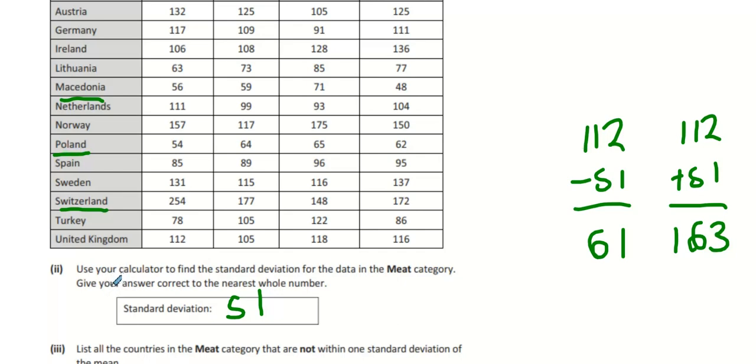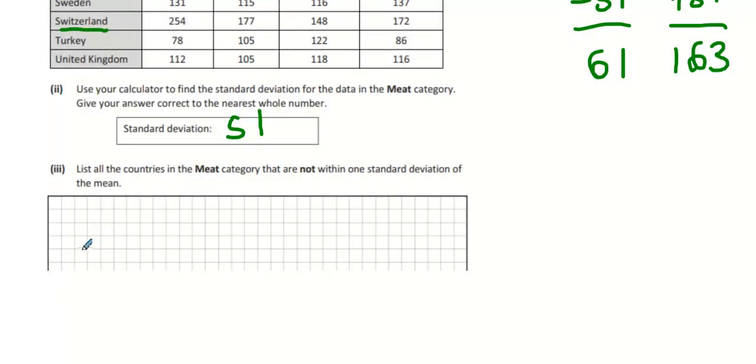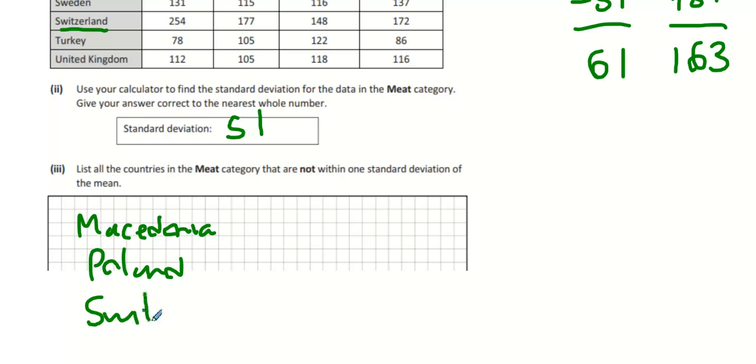Outside 61 to 163. Cool. So Macedonia, Poland, and Switzerland. Okay, let's keep going.